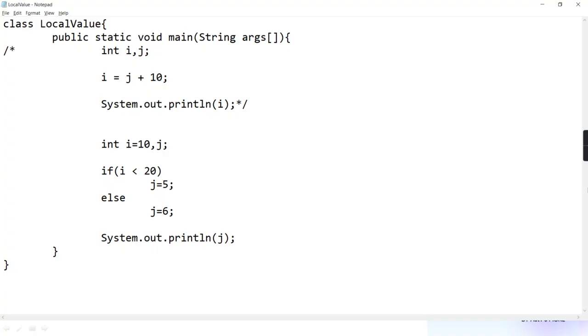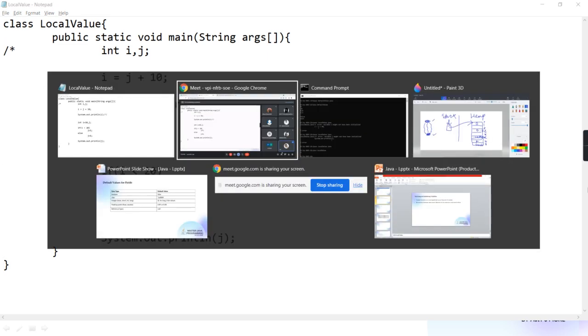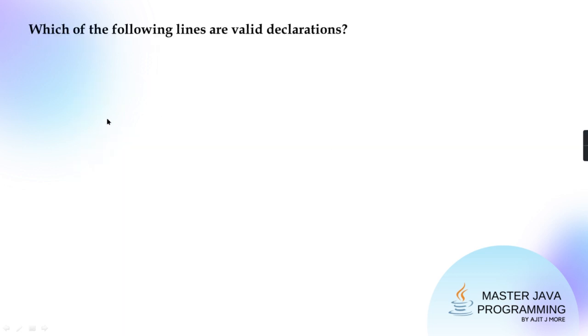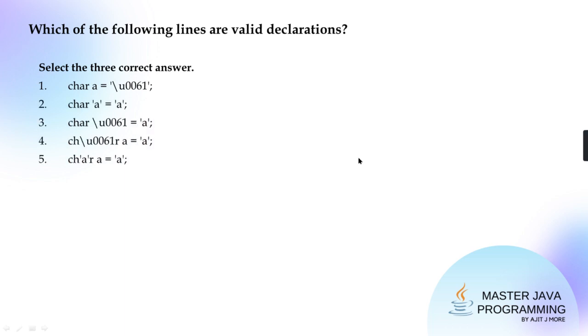Coming back, let's go with some MCQs and then I'll come with more things. Tell me, which of the following lines are valid declarations? I hope you remember this. When we took this earlier, we faced one problem, which I explained in the next session.